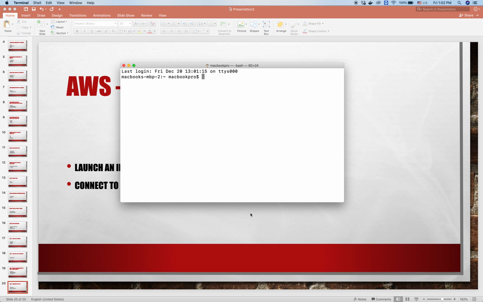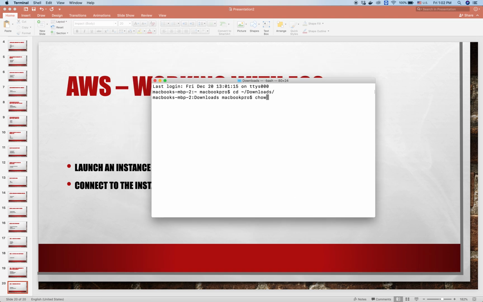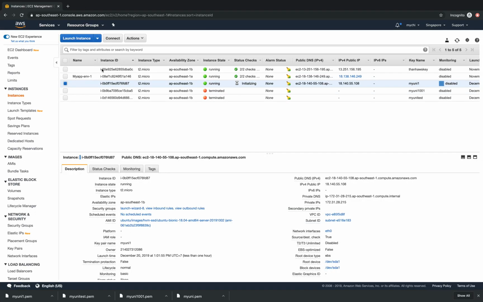So in this terminal, we'll browse into the folder that contains our key. We need to change the permissions of our key to 400. We need to run sudo as well. There we go. When we go back, we see that our instance is ready.